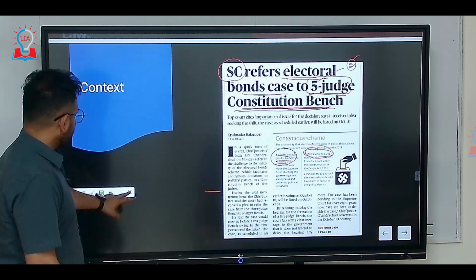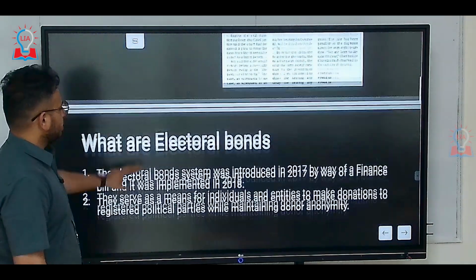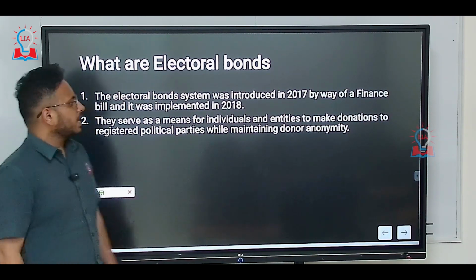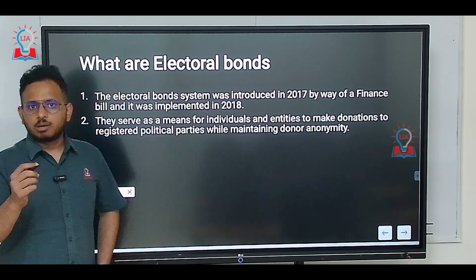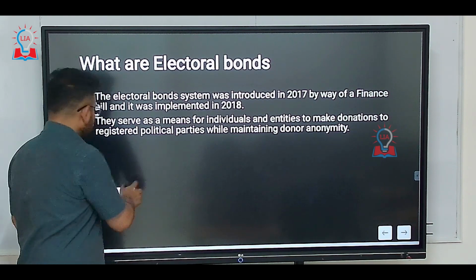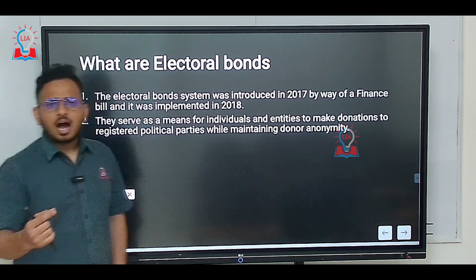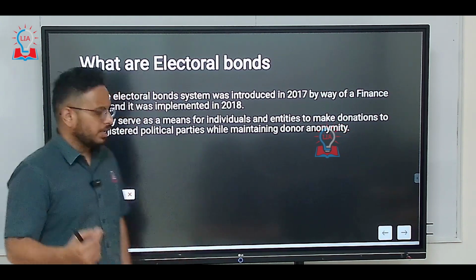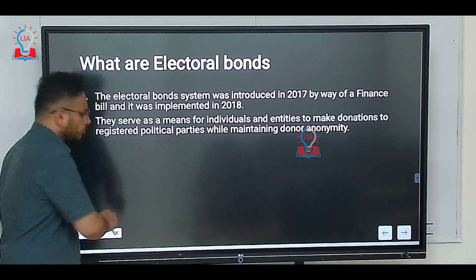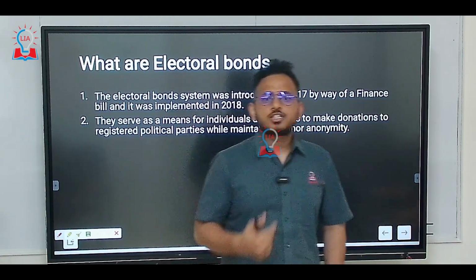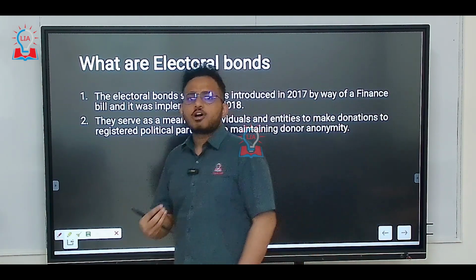Now let's try to understand what electoral bonds are. Before understanding electoral bonds specifically, let's understand how bonds actually work. Bonds are considered borrowing in the form of debt for the government. It is not equity borrowing where the government gets shares. It is just borrowing in the form of debt.